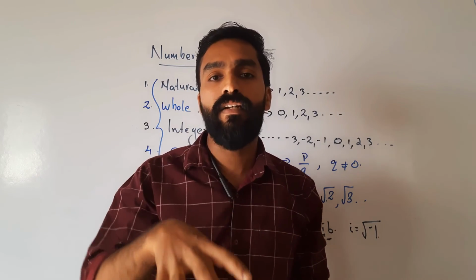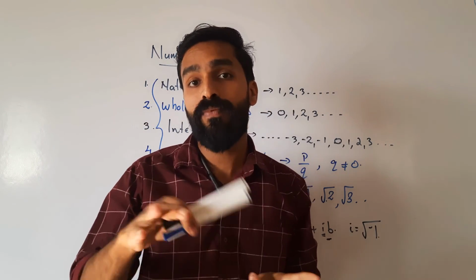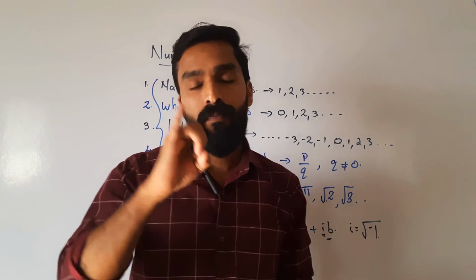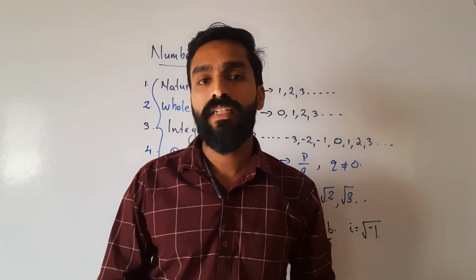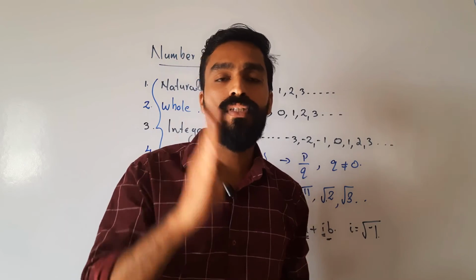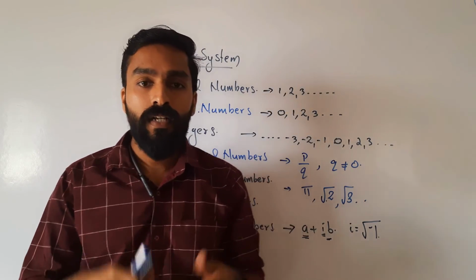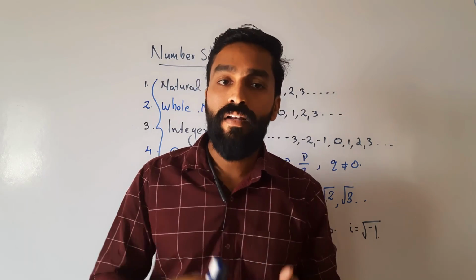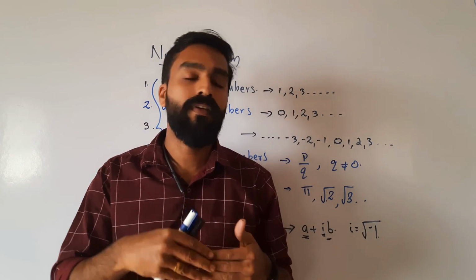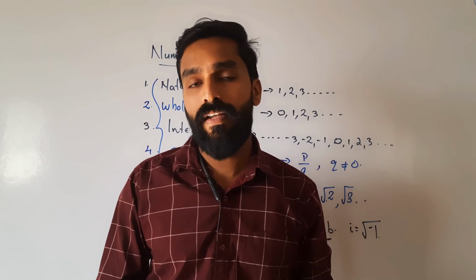Within these, some other types of numbers are also there, like prime numbers, even numbers, odd numbers, composite numbers. So some other types of numbers are also there. Those types of numbers and the properties of numbers, everything we can discuss in our next class.